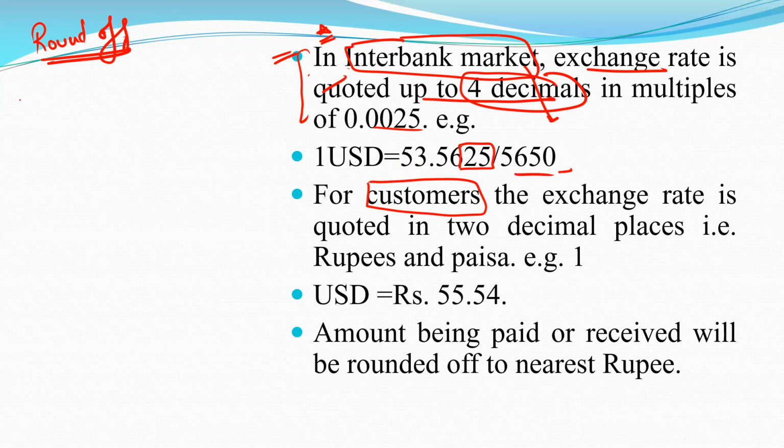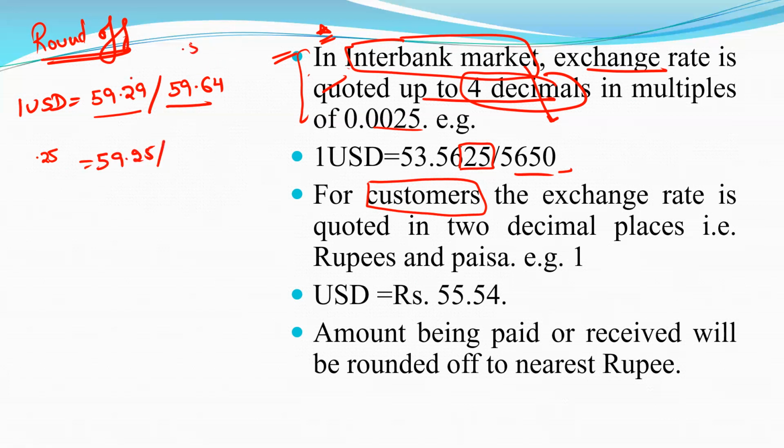Like we will take one example here. 1 USD is equal to 59.29, 59.64. Now what is the round off value? We will check with respect to 0.25. This is nearest to 0.25, so we will take 59.25, and the other value goes either to 0.50 or 0.75. If we calculate with respect to 0.50 and 0.75, there is a gap of 40 here and a gap of 11 there.